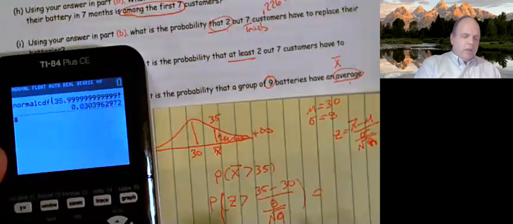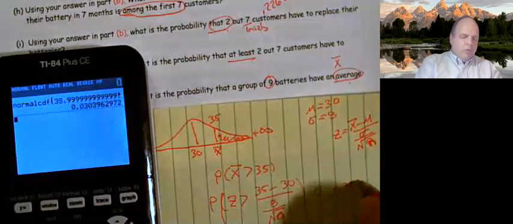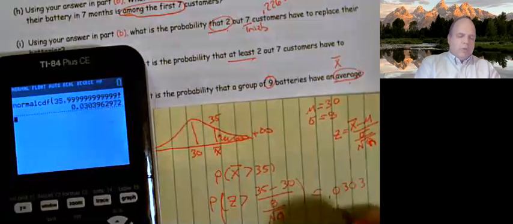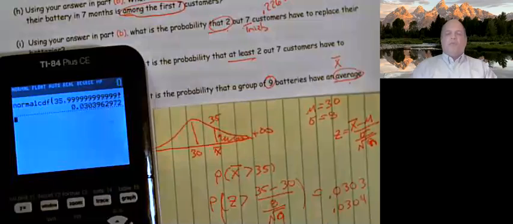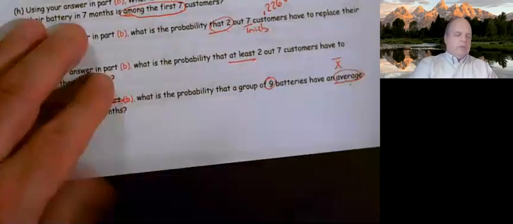And so I end up getting 0.0303 or 0.0304, depending on people's rounding of that. All right, I'm going to slide that up just a little bit so you can see that.